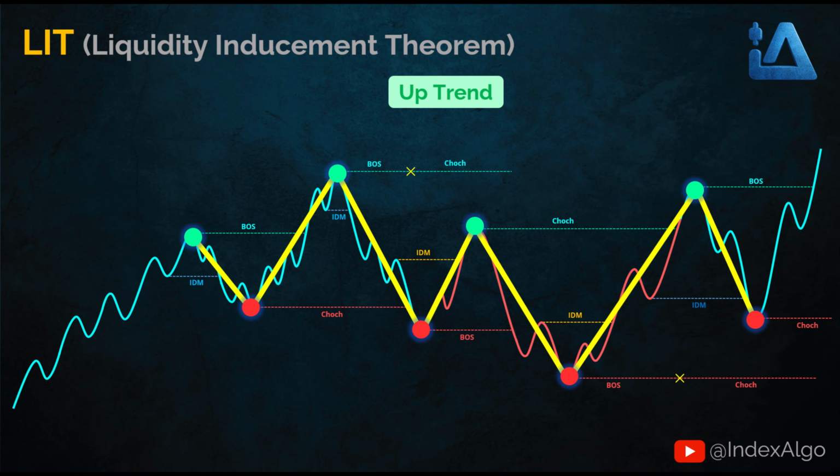Sometimes in the market, price gets trapped between a valid high and a valid low. In other words, when we have both a BOS level and a change of character level at the same time, based on what we explained in the LIT Market Structure section, we stop looking for a new pullback or an IDM break. In this situation, price is just moving between those two levels, which are the valid high and the valid low.